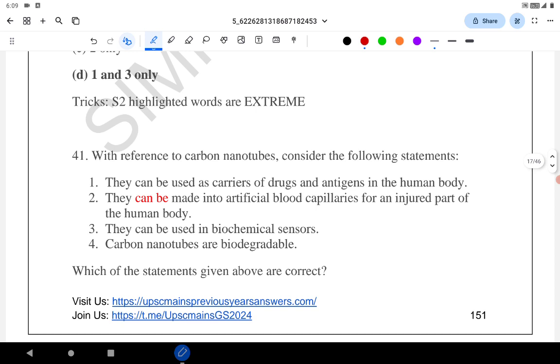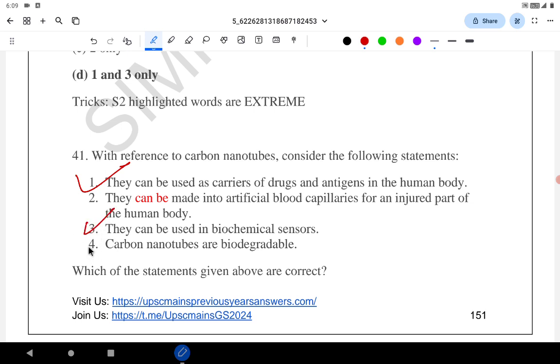Let's go to the next question. With reference to carbon nanotubes, consider the following statements. One: They can be used as carriers for drugs and antigens in the human body. Possibly correct. Two: They can be made into artificial blood capillaries for an injured part of the human body. Three: They can be used in biochemical sensors.